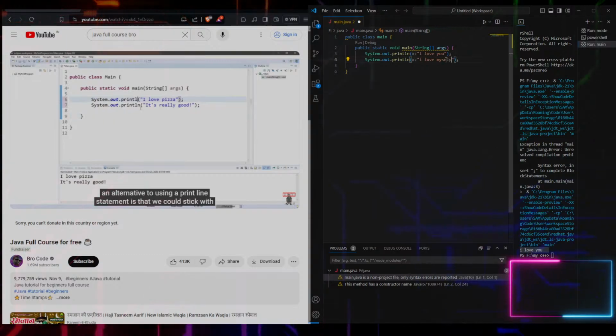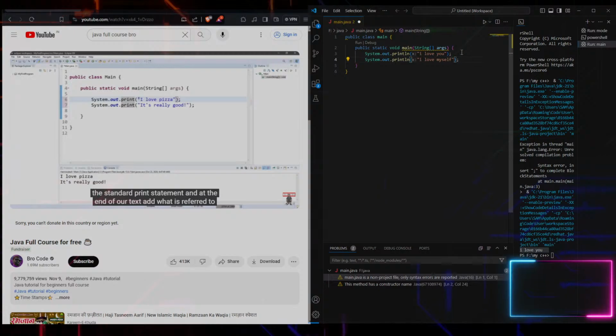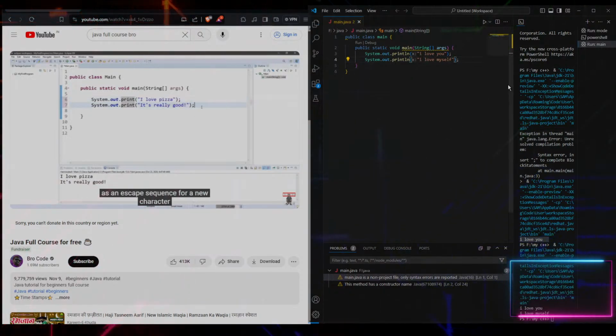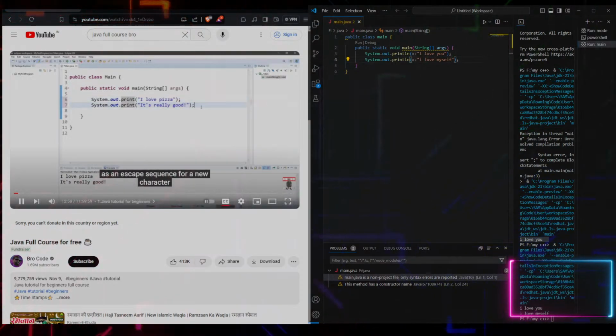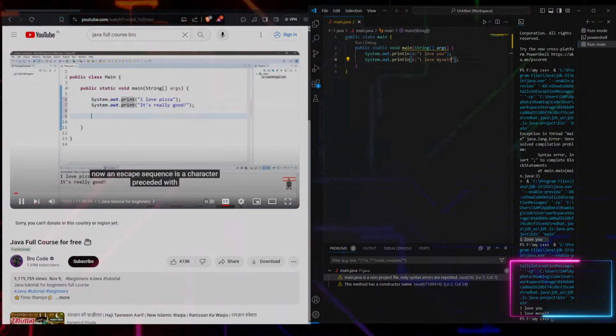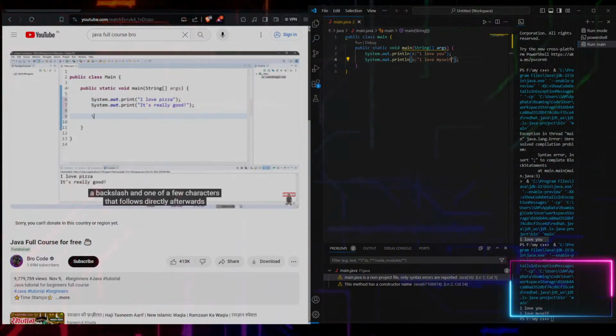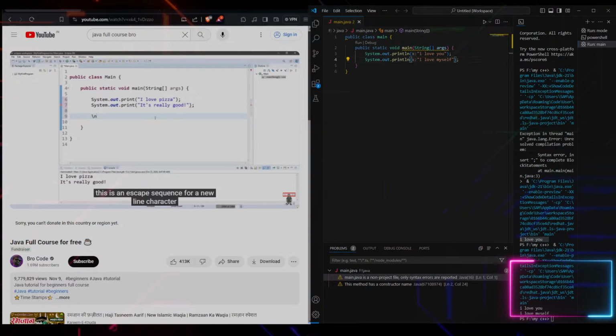An alternative to using a print line statement is that we could stick with the standard print statement and at the end of our text add what is referred to as an escape sequence for a new line character. Now, an escape sequence is a character preceded with a backslash and one of a few characters that follows directly afterwards. This is an escape sequence for a new line character.